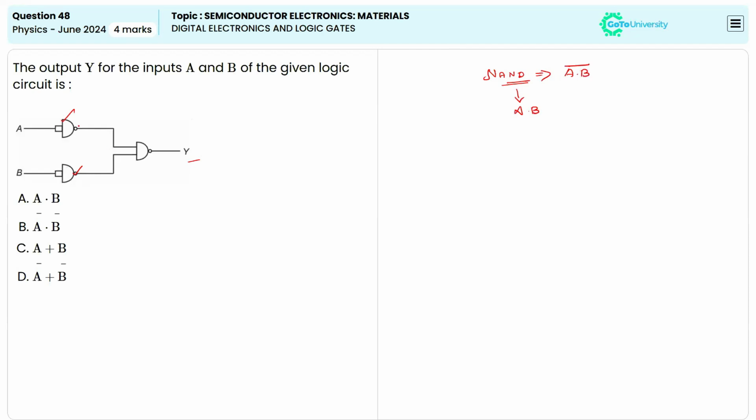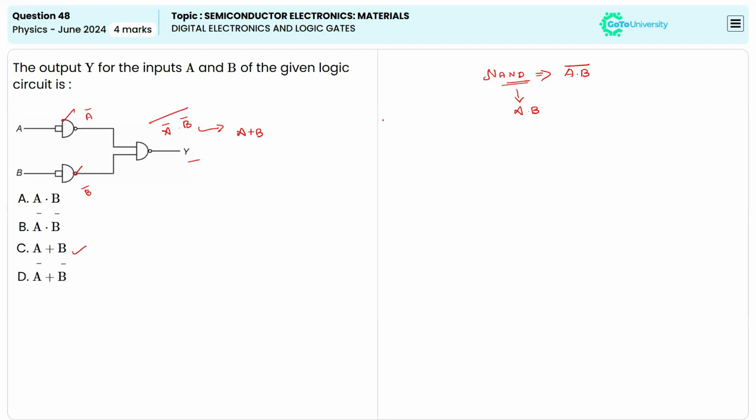So here, when it is coming from the first, we can say it will be A bar. When it is coming here, it will be B bar. So now, again, it is coming here, right? It is multiplication. So (A bar dot B bar) whole bar, right? So based on De Morgan's law, we can say (A bar dot B bar) whole bar will be equal to A plus B. So the correct answer will be option C here.